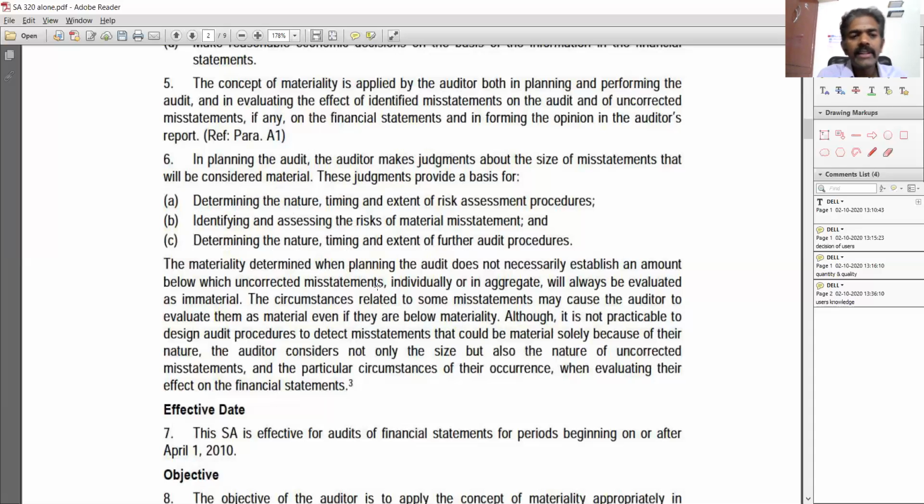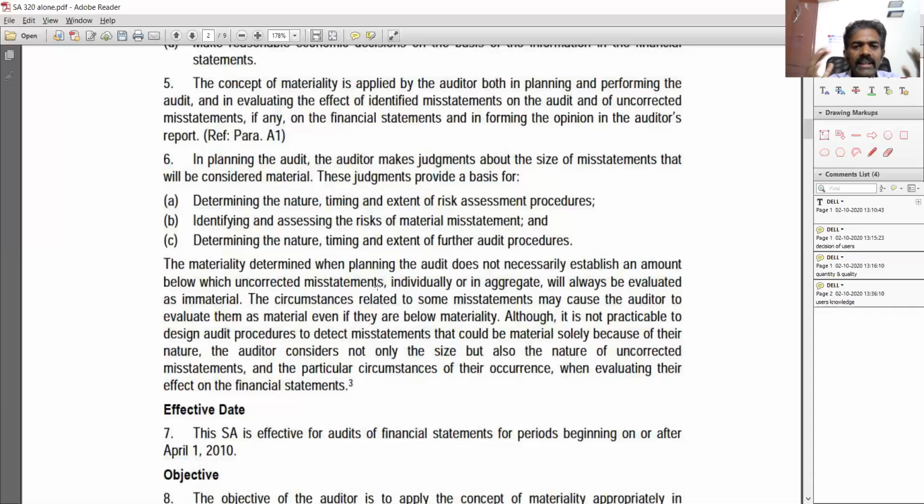The materiality determined when planning the audit does not necessarily establish an amount below which uncorrected misstatements, individually or in aggregate, will always be evaluated as immaterial. Say the auditor has arrived at the number as 50,000. If something is at 30,000, there is a misstatement, whether the auditor should report it or not is again a judgment. That doesn't mean that if something is below 50,000, you will not report. If that 30,000 is related to some critical element, or something statutory, then he has to report.